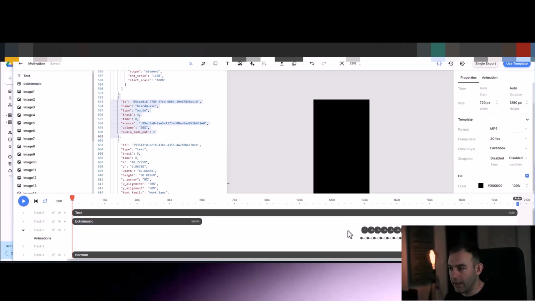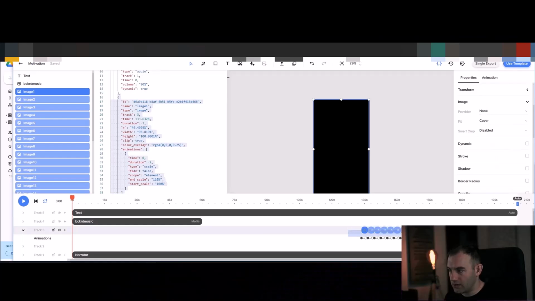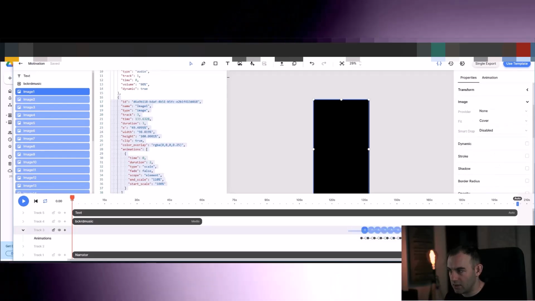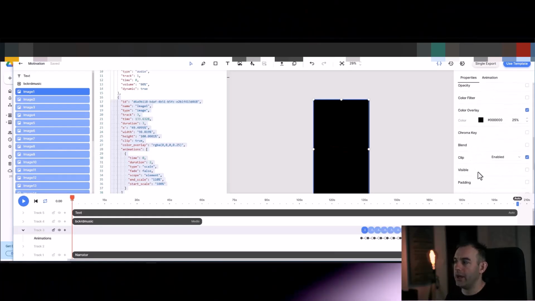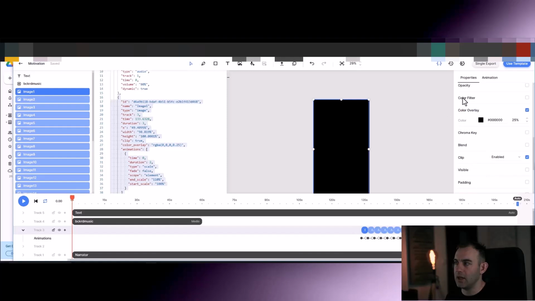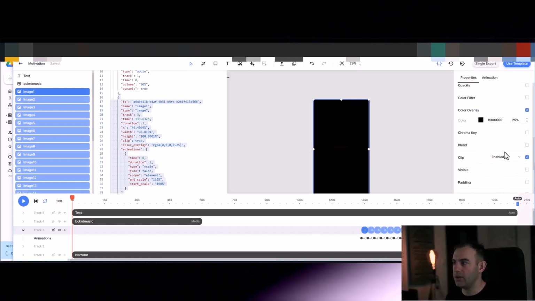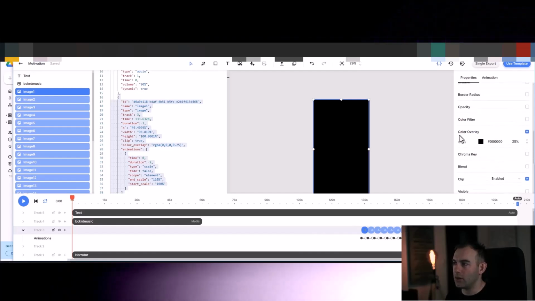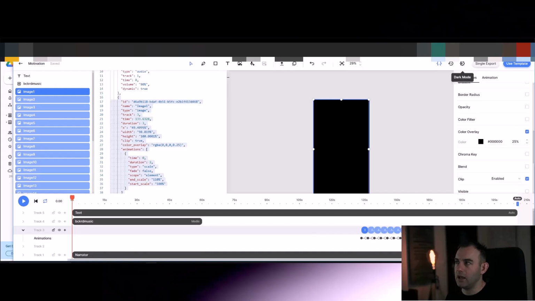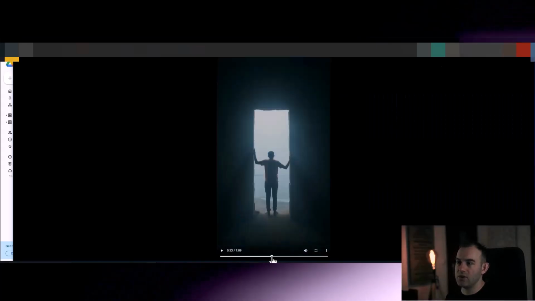What I'm going to do is select all of the images like that without selecting the animations, so only images. And I'm going to scroll down, and whenever you've got all of them selected, when you're making some changes, it's going to affect all of the items that you have selected. So as you can see, I've got the color overlay, which makes the subtitles stand out.